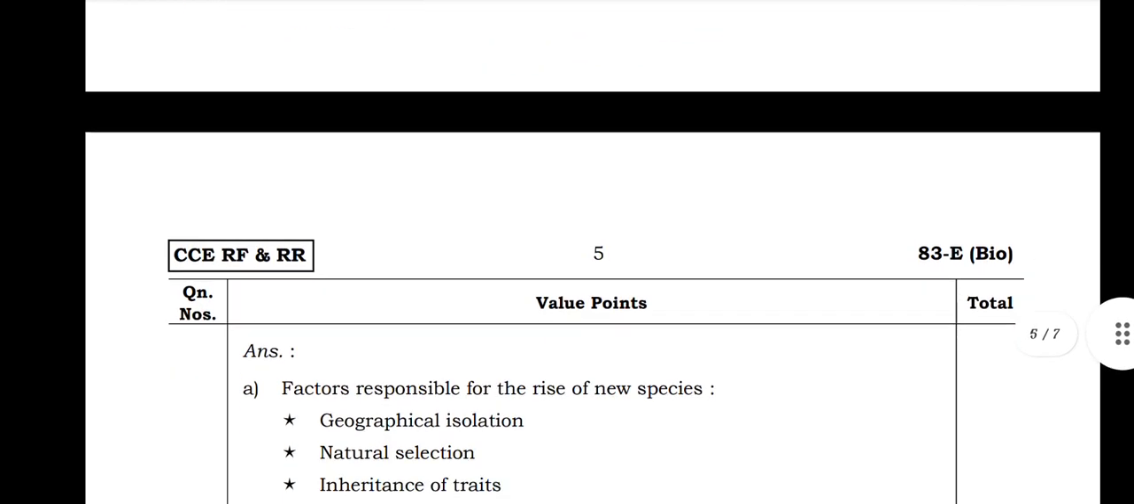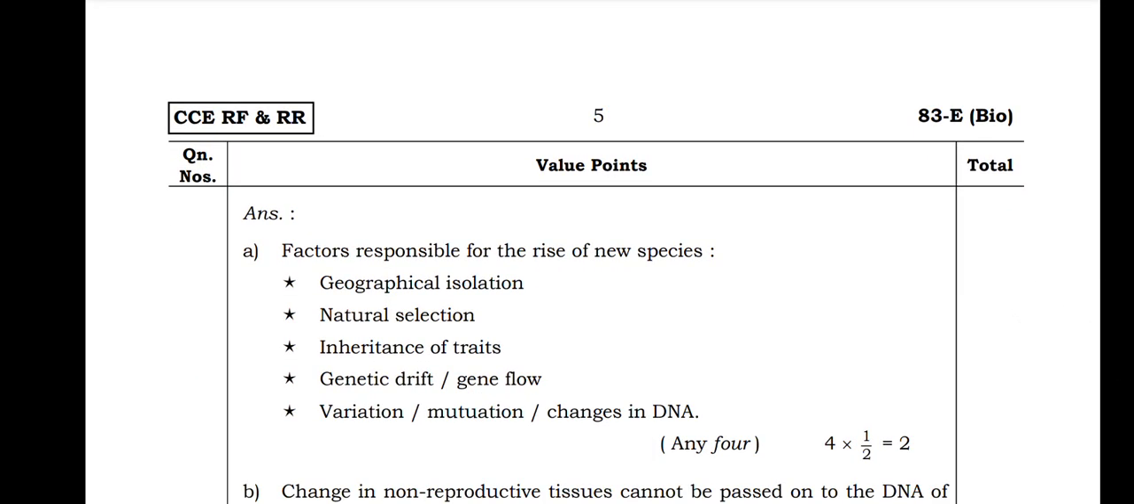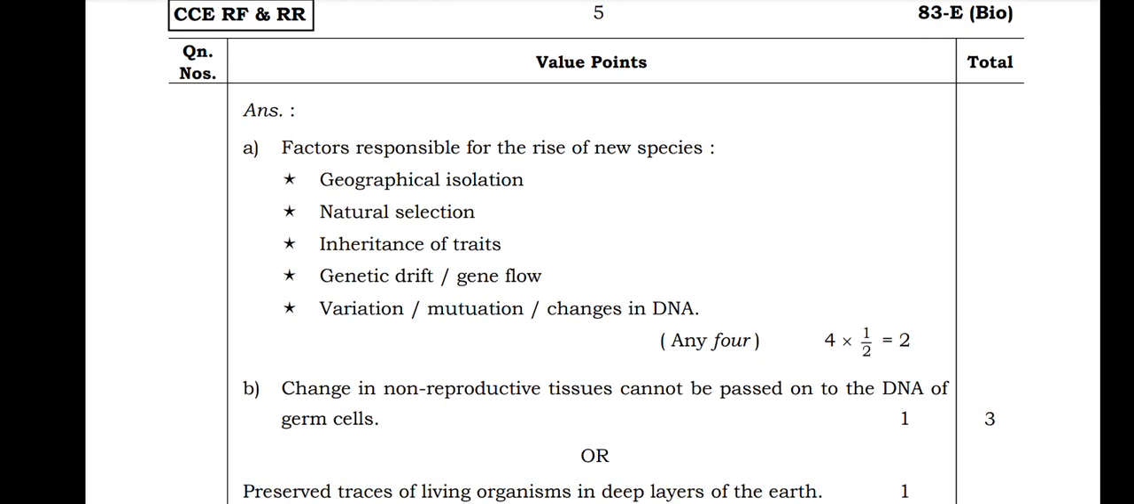So first A, factors responsible for the rise of new species are geographical isolation, natural selection, inheritance of traits, genetic drift or gene flow, variation, mutation, changes in DNA. So these are the factors responsible for the rise of new species.